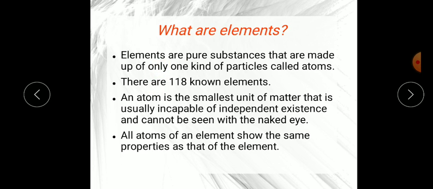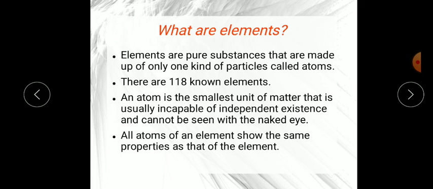Now what is an atom? Here in the third point I am showing you the definition of atom. An atom is the smallest unit of matter. Solid, liquid, gas are all made up of matter. Element, compound, mixture, all are made up of matter, whose smallest unit is the atom, which is usually incapable of independent existence and cannot be seen with the naked eye. All atoms of an element show the same property. So remember, all the atoms of hydrogen, or all the atoms of oxygen, show the same property.